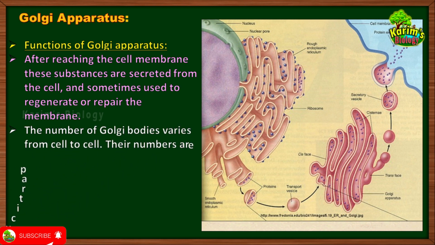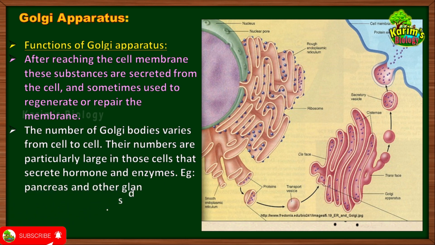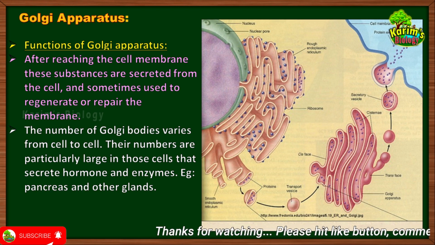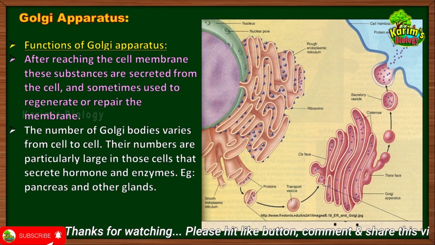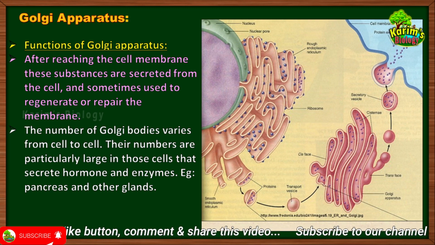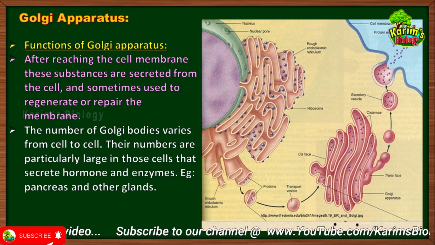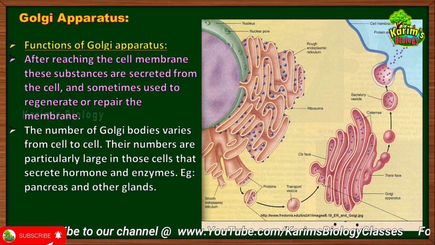The number of Golgi bodies varies from cell to cell. Their numbers are particularly large in those cells that secrete hormones and enzymes, for example, the pancreas and other glands. You see, hormones and enzymes are nothing but proteins. So if a cell is releasing a hormone or protein, that particular cell should produce a large number of proteins, and more proteins should be processed with the help of more Golgi apparatus.